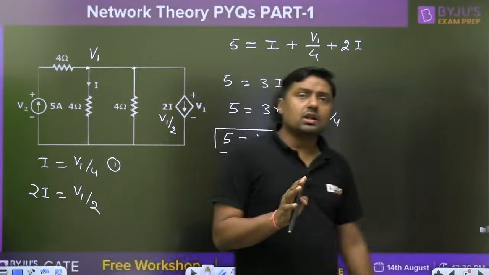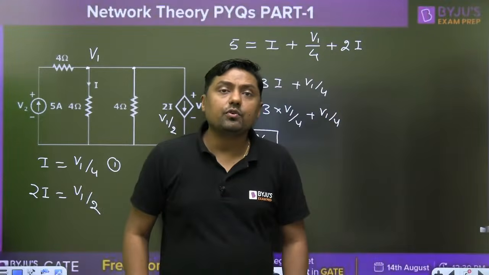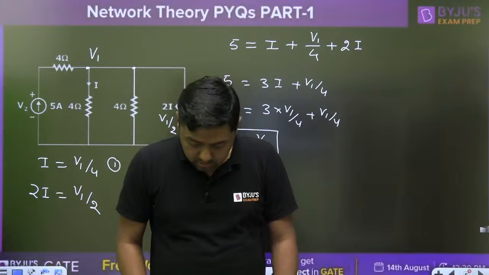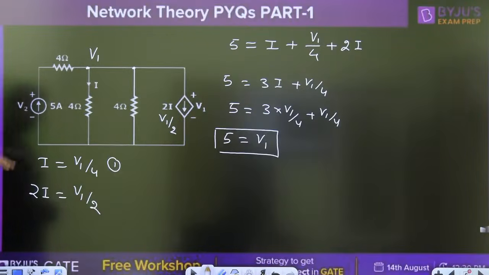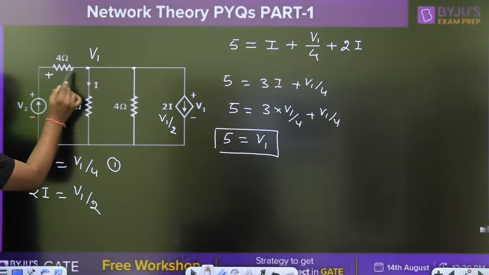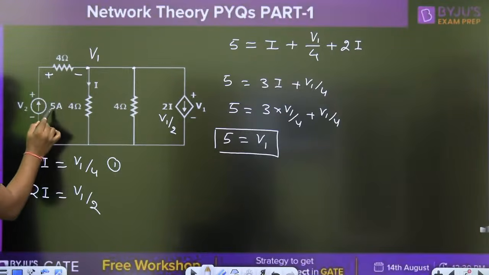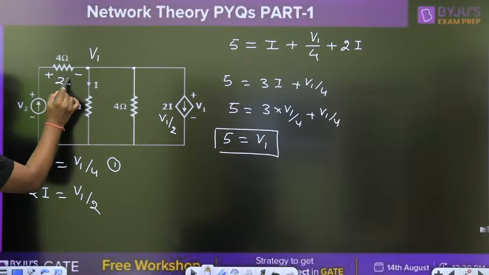Very simple nodal analysis. Yes, you are giving the right answer. V1 is what? 5 volt. And now how to calculate the V2 here? V2 is nothing but, that is the 5 ampere current. If you want to write the V2, you can write the KVL from this point to this point. What is the current here? 5 ampere. So what is the drop? 5 into 4, that is the 20 volt.